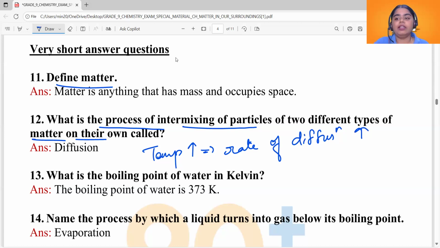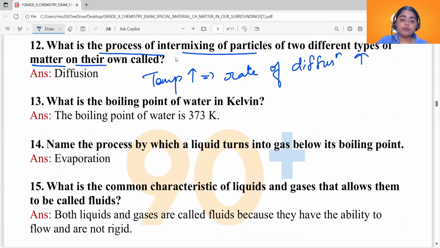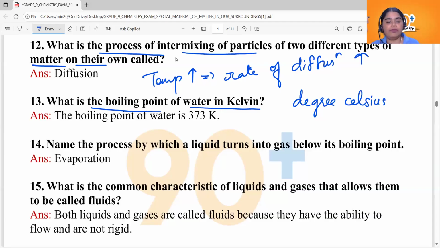All right. Now see the question number 13. What is the boiling point of water in Kelvin scale? We know that there are different scales for measuring temperature. We have the degree Celsius scale and we have the Kelvin scale. We also have the Fahrenheit scale, but we are not talking about Fahrenheit scale in greater detail in our chapter. We are mainly dealing with Kelvin scale and degree Celsius scale.